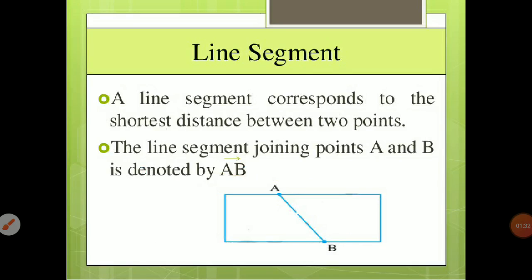Now the next topic is line segment. A line segment is a part of a line. A line segment corresponds to the shortest distance between two points. That means the length of a line segment is fixed. A line segment joins two points A and B and it is denoted by AB. That is, line segment AB having end points A and B.